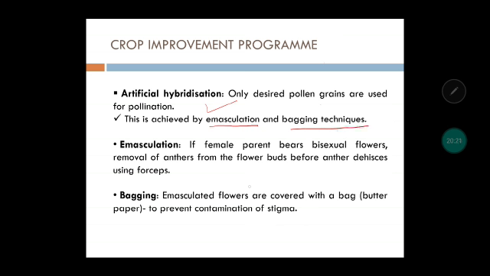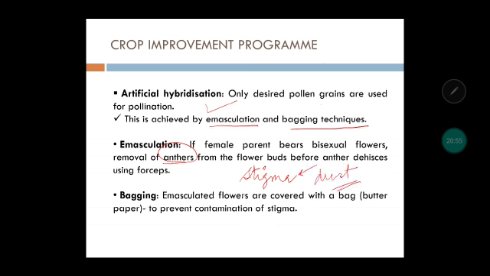So listen to it very carefully. Emasculation means, suppose a female parent has bisexual flowers. Both male and female parts are there. What we are going to do is remove the anthers. Anthers are producing pollen, so we are going to remove the anthers first. Now when the stigma is ready for receiving the pollen, we are going to dust the stigma with the desired pollen grains.